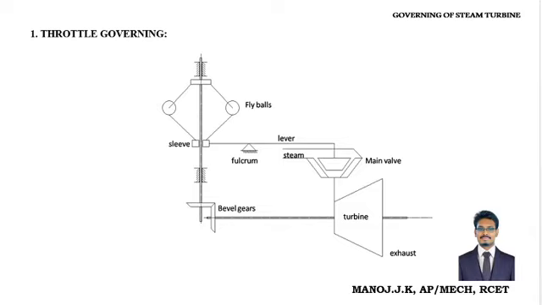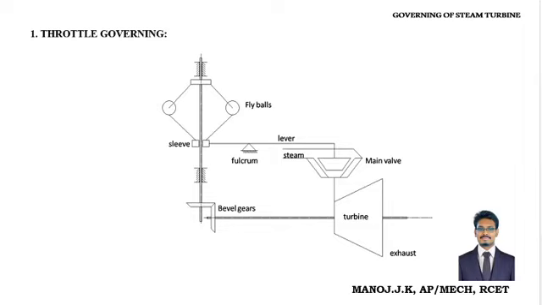So any movement of the sleeve can open and close the valve. So let's see the fly ball. The fly ball is nothing but a ball having some dead weight. When the turbine rotates faster, the fly balls move upwards.